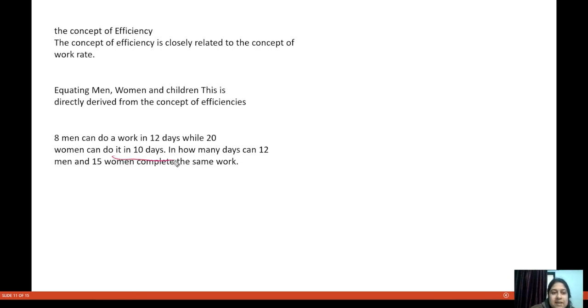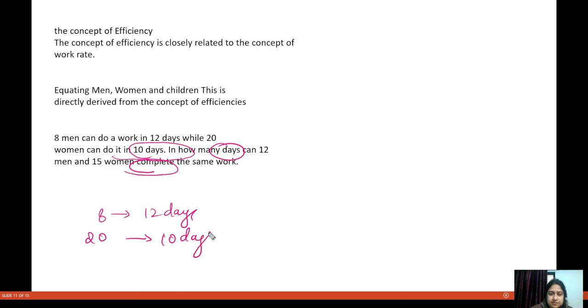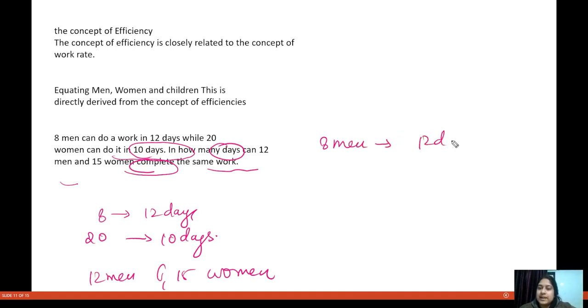It is saying 8 men can do a work in 12 days while 20 women can do it in 10 days. So in how many days can 12 men and 15 women complete the same work? Okay, so see how we can do this question. It is saying 8 men can do a work in 12 days.